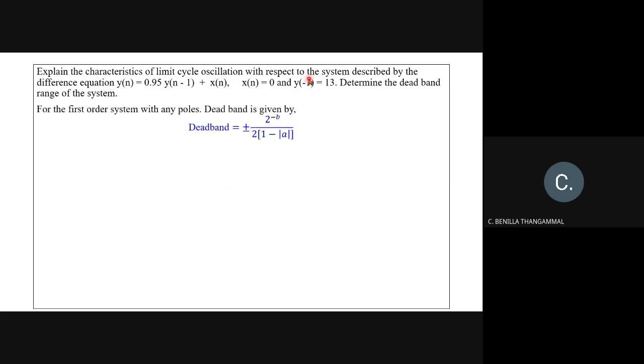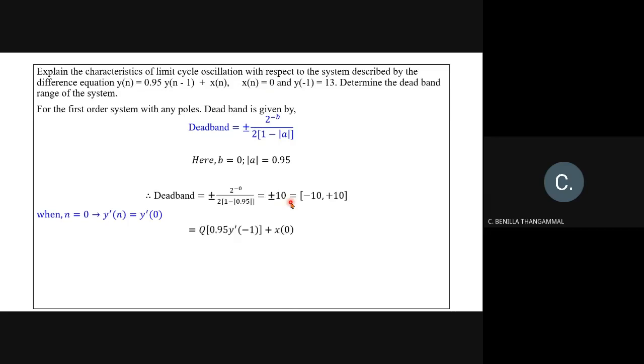So for greater than 1, now your deadband will be 2 power minus b divided by 2 into 1 minus modulus of a, because here you are going to take the whole numbers. So here you are going to multiply by 2 in the denominator. So the deadband will be plus or minus 10. So n is equal to 0. So y dash of 0 is obtained by quantization of 0.95 y dash of minus 1 plus x of 0. y dash of minus 1 here they have given as 13. So 0.95 into 13 is 12.35. So round off to the whole number, that is 12.